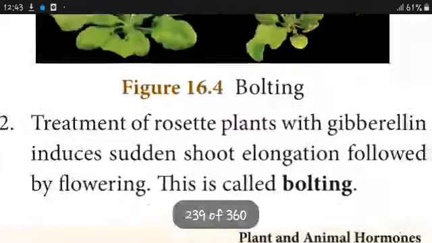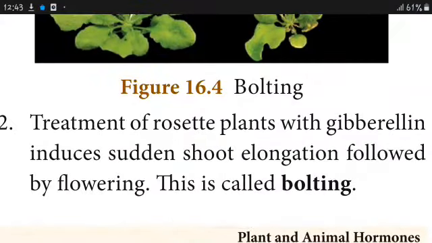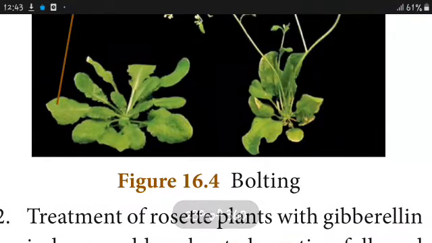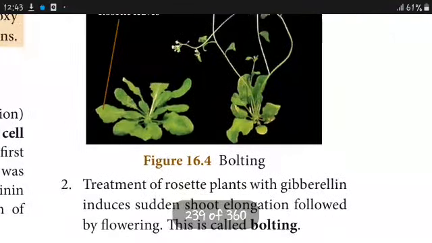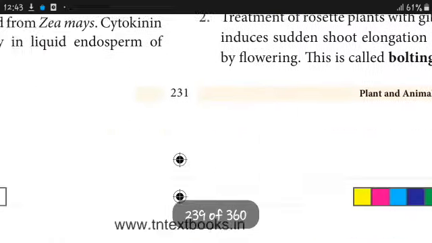Bolting: treatment of rosette plants, which are dwarf plants, with gibberellin induces shoot elongation. This elongation of the shoot when gibberellins are applied is called bolting.